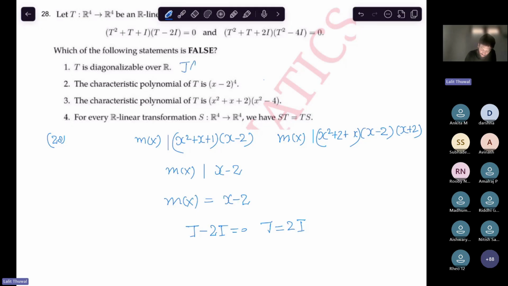Let me write true and false here. Okay, so the characteristic polynomial is obviously (x minus 2) to the power 4, and the characteristic polynomial of T is right. This is not, I mean, this is false, right? And scalar transformations commute with every linear transformation. That is true, so this is also true. So we have solved it.